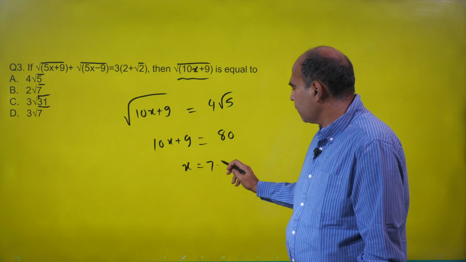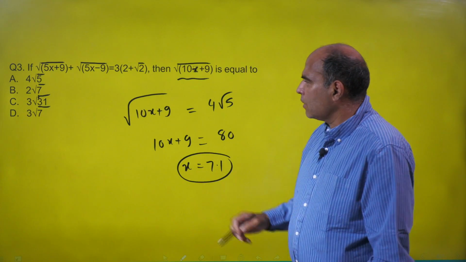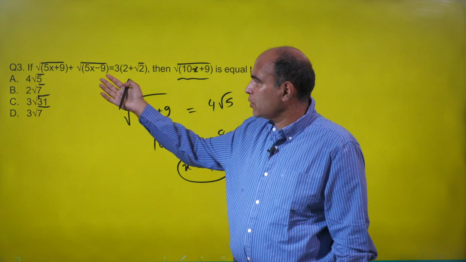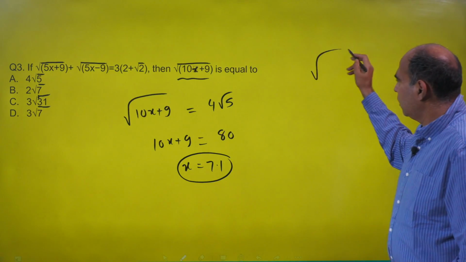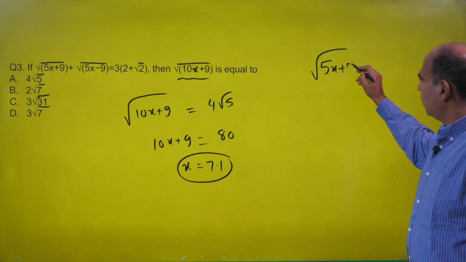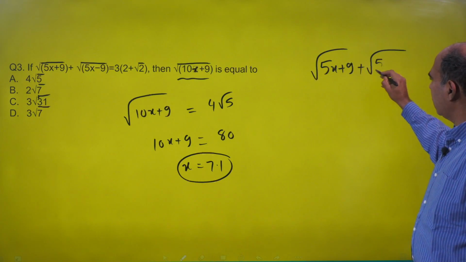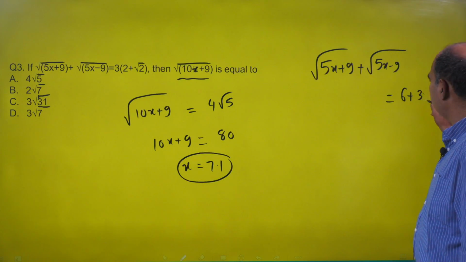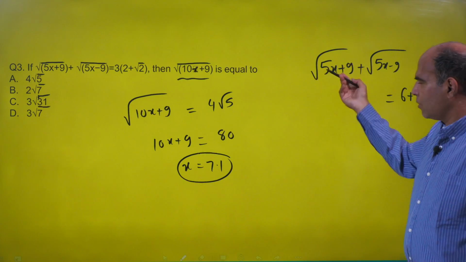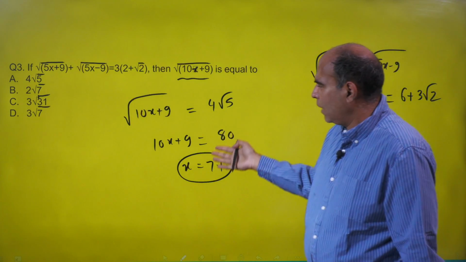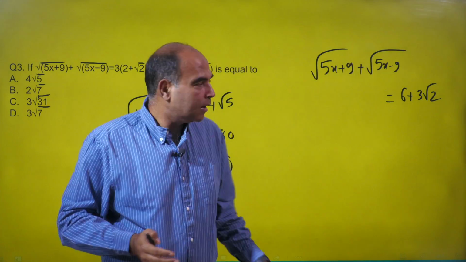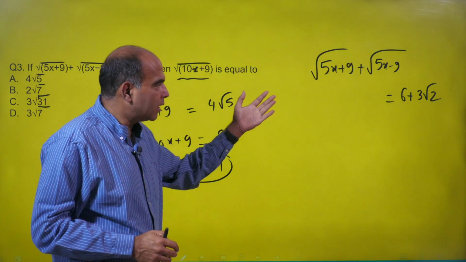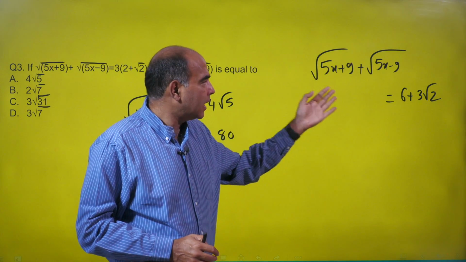which gives me x is equal to 7.1. And once I get x equals 7.1, I try to put this in the original expression: under root 5x plus 9 plus under root 5x minus 9 is equal to 6 plus 3 root 2. Only if I get a value of x as 7.1 from the first option will the expression end up as 4 root 5. So if I put 7.1 here, I can just see whether it matches the right hand side.